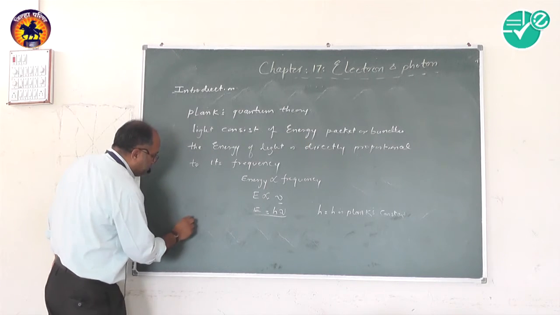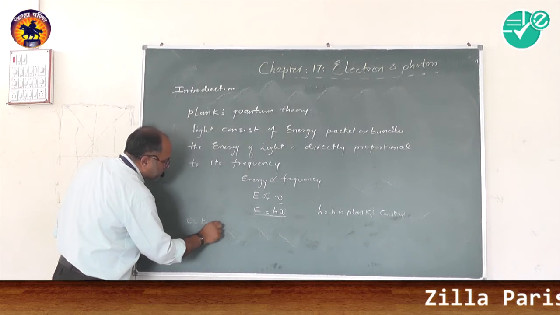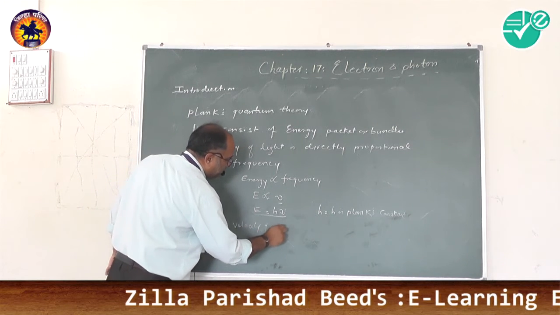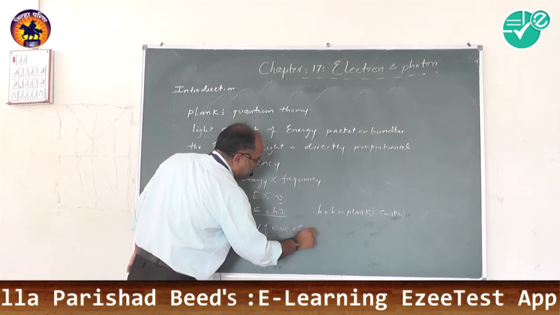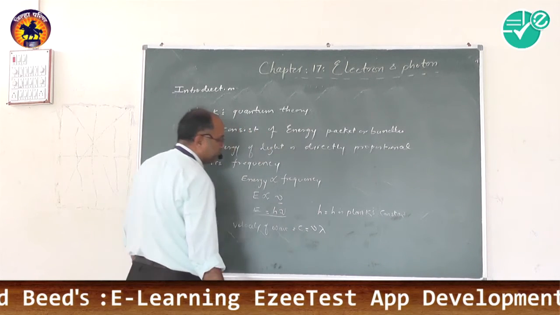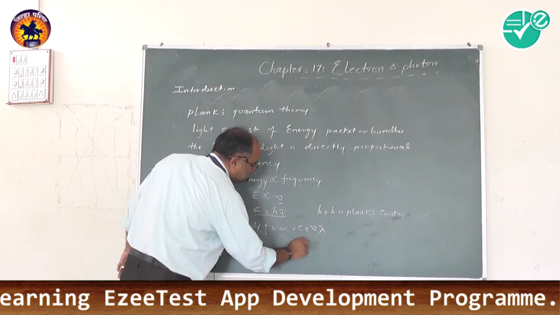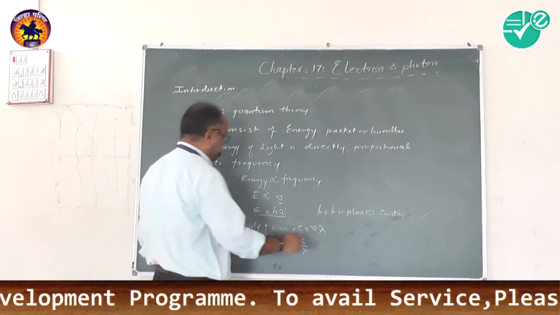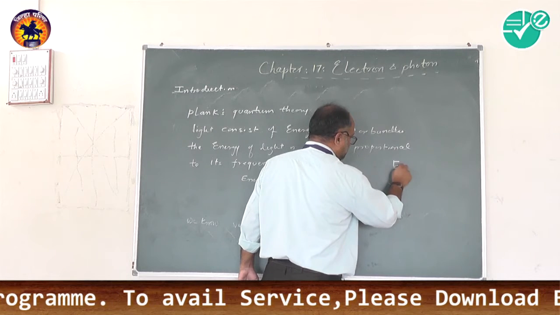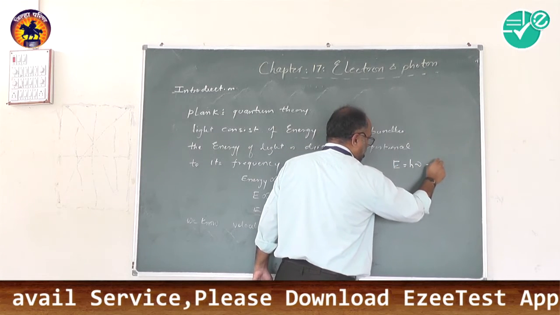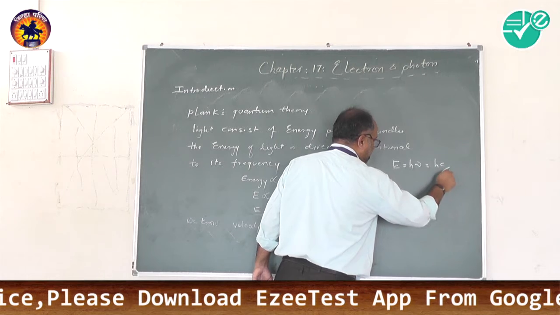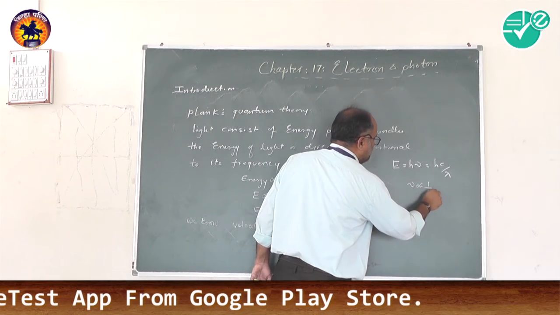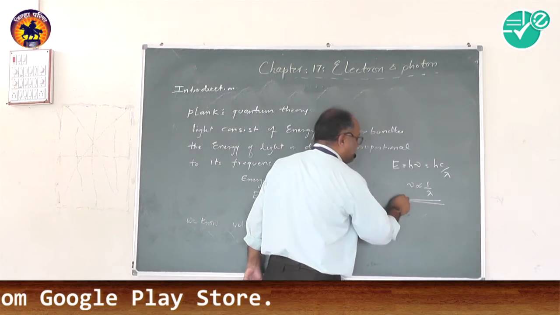Now we know the velocity of a wave, that is c is equal to nu lambda, or nu is equal to c by lambda. So this equation becomes E is equal to h nu, or h c upon lambda. So from this equation, nu is inversely proportional to lambda. This equation is very important.